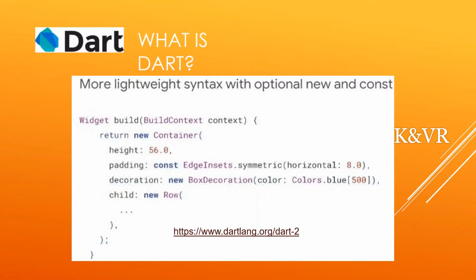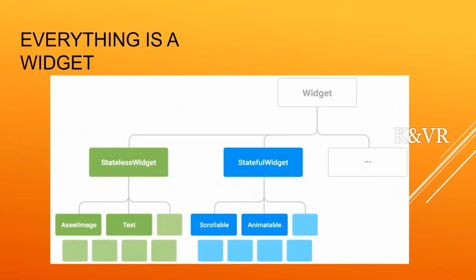You will understand now. This is the small, more light, very easy. Dart language is very easy, like HTML and CSS. If you know Python, it is very easy. Let's see. In Dart language there are two types of widgets only: one is stateless widgets, another one is stateful widgets.